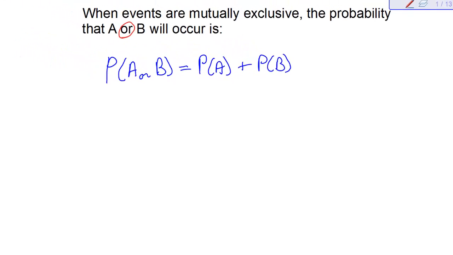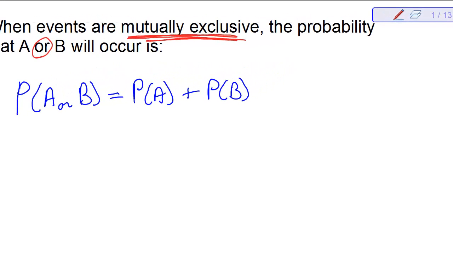Now I want to caution you, this is for mutually exclusive events, where we strictly add the two items. We'll come to things in a moment where they're not mutually exclusive and we have to do a little bit more to the formula. But if they're mutually exclusive, we just add the two.